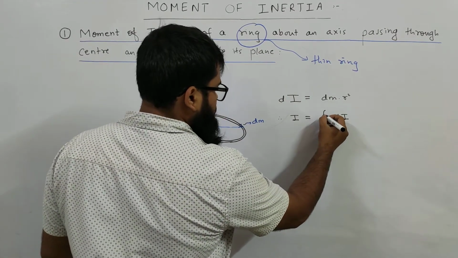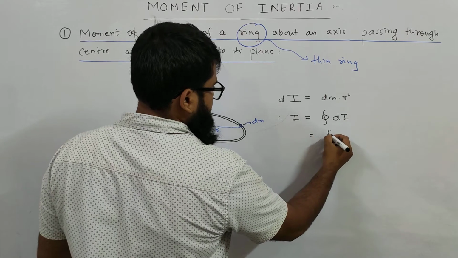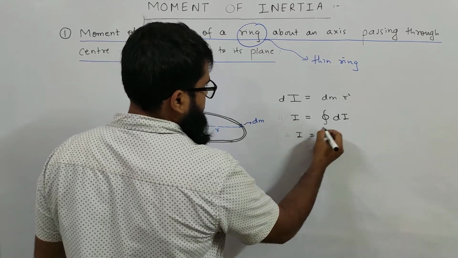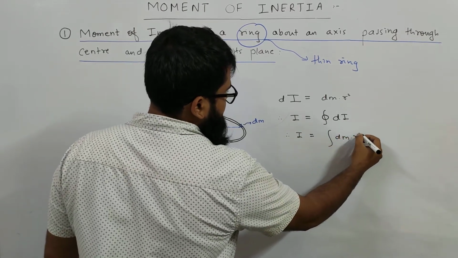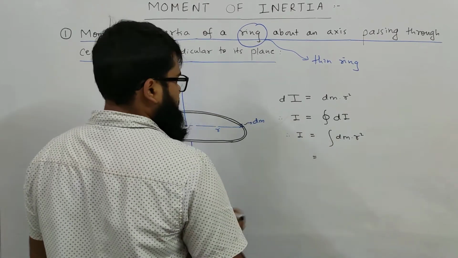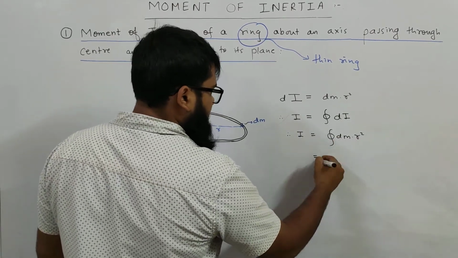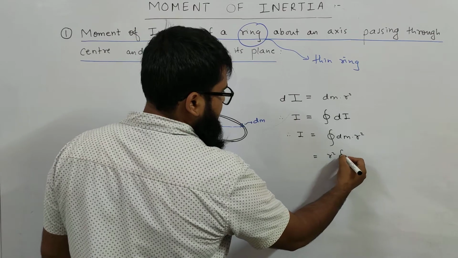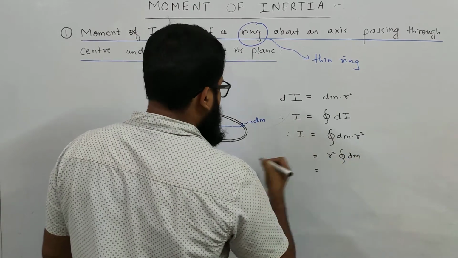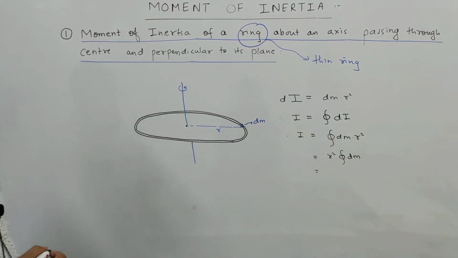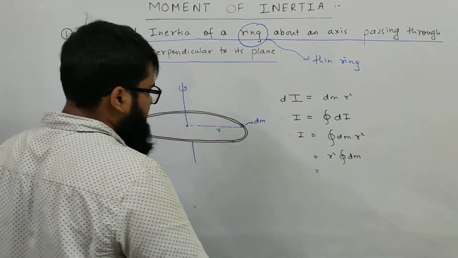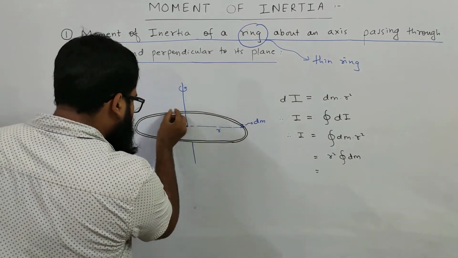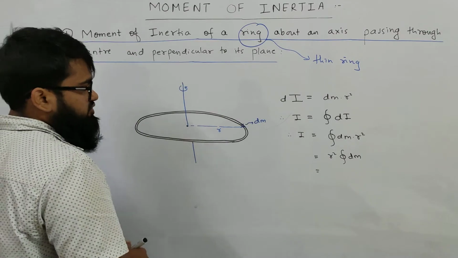So you have to take a closed path integral here. That would give you dm into r square. Now you can take r square common, and you will get the closed path integral of all the dm's. If you add all the infinitesimally small masses throughout the ring, you will get the entire mass of the ring.